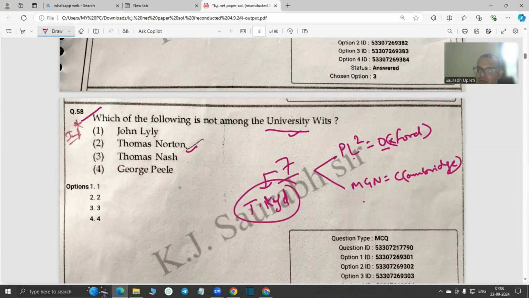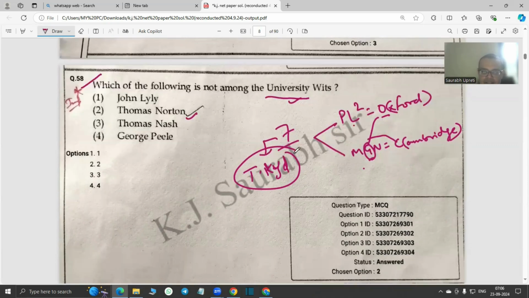And there is also one recent study done by one of our volunteers, where we found that Greene actually studied at both the universities. So this question requires more study of this fact.